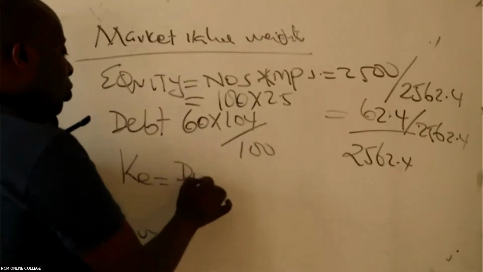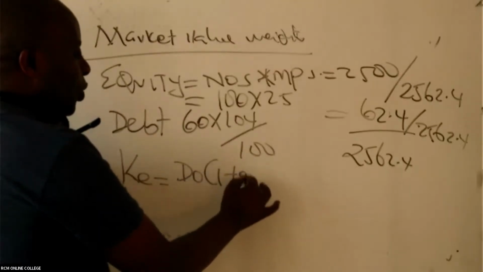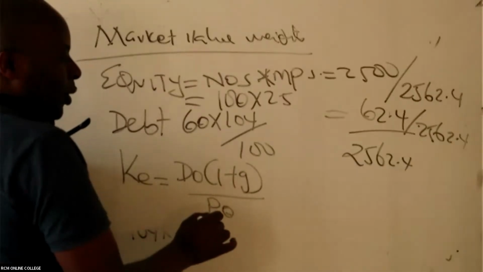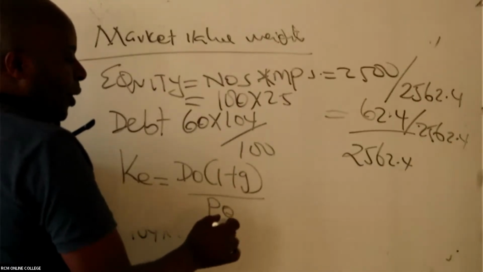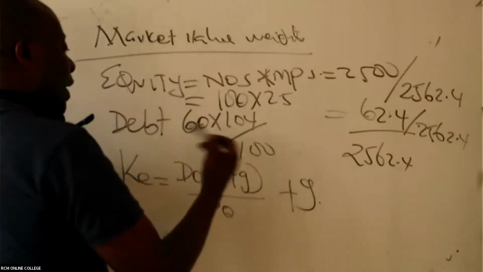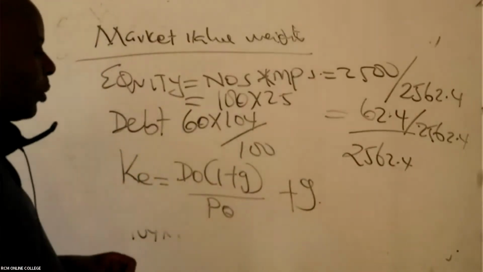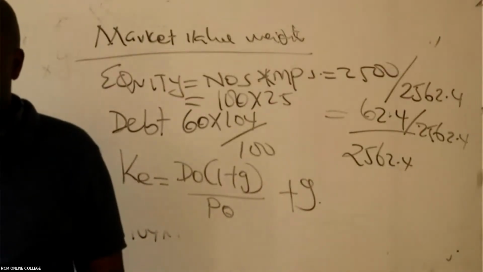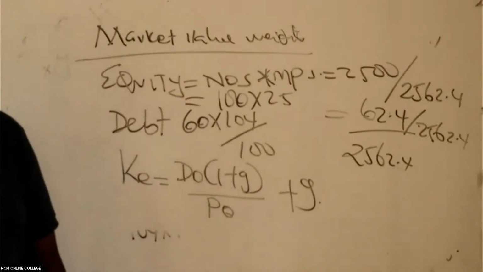And then please don't forget how we got what we call cost of equity. We took the dividend times 1 plus g, all over the current market price per share, plus the growth rate. And then, of course, most importantly, we're able to calculate the growth rate. So that is our WACC.